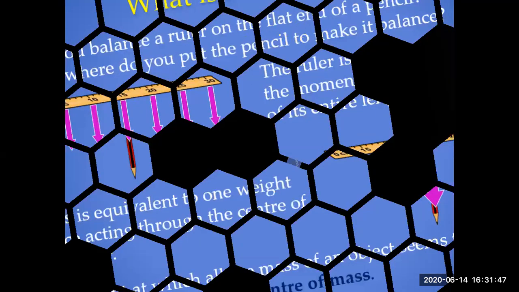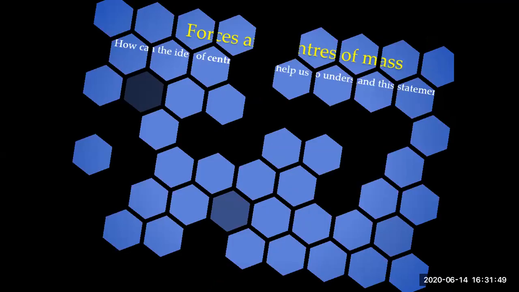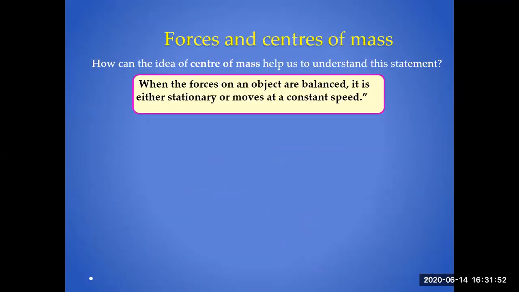Forces and center of mass. The idea of center of mass will help to understand this statement: when the forces on an object are balanced, it is either stationary or moving with constant speed, like a paratrooper moving downward with a constant uniform speed.